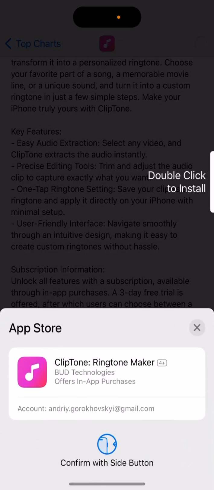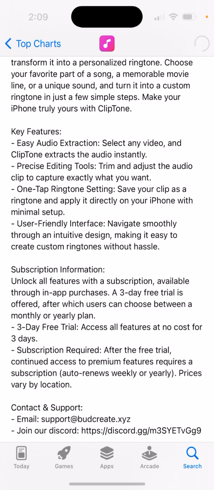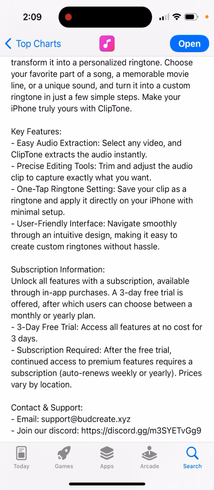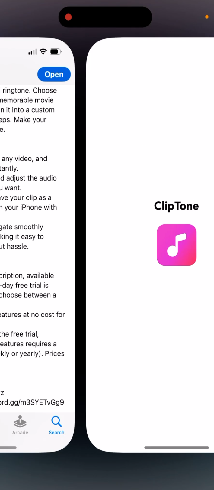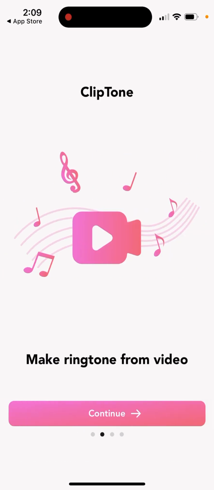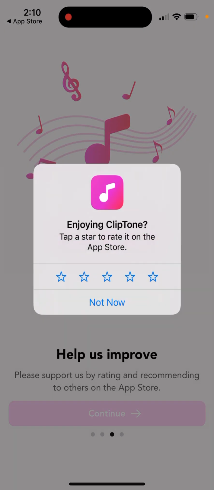So yeah, let's try to install it in here. A 3-day free trial is offered, after which users can choose between a monthly and yearly plan. So here you have it. Make ringtone from video.